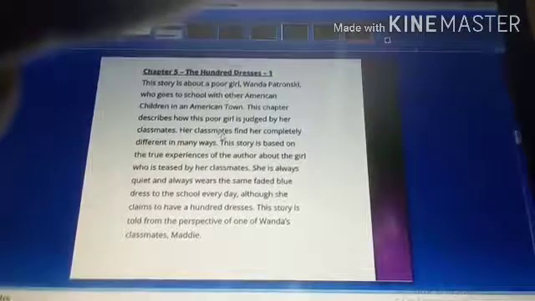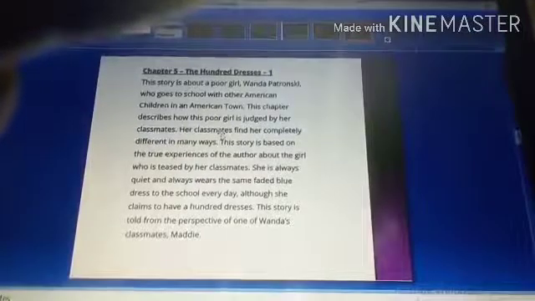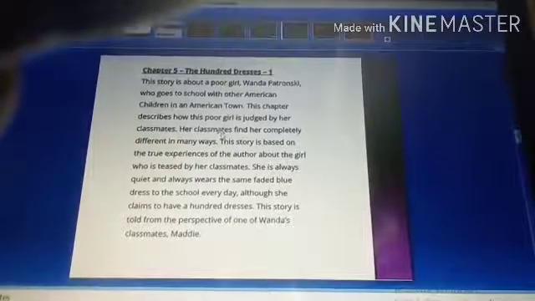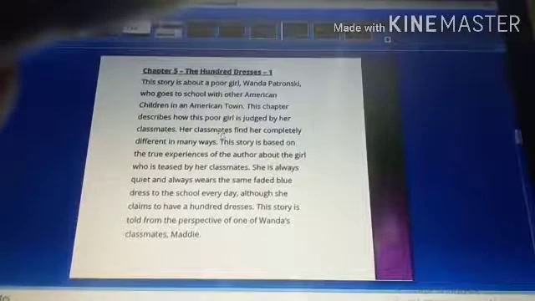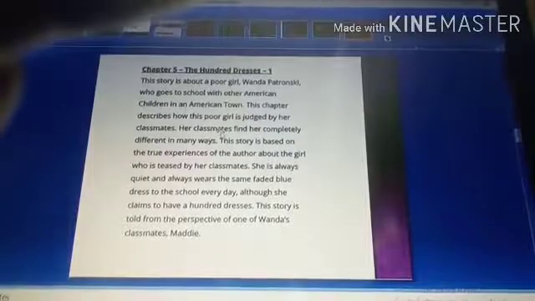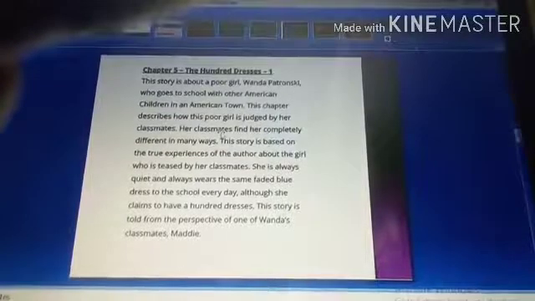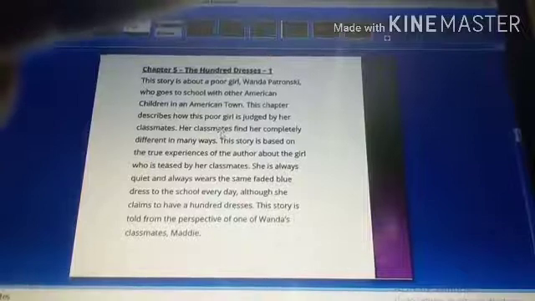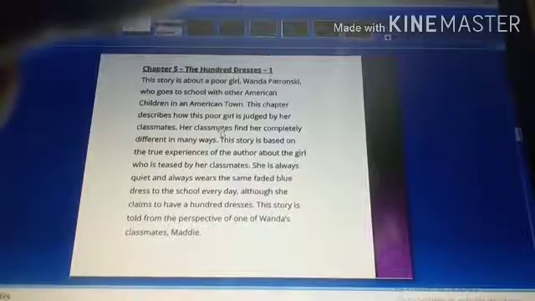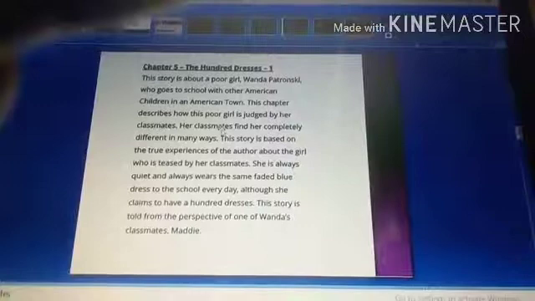Similarly, what happened to this girl, and why was she teased by her classmates? Why was she quiet, and why did she always wear the same faded blue dress to school every day? So what happened at the last, right? And who are the characters, who are the friends of this Wanda Petronsky? So you need to go through it in detail.